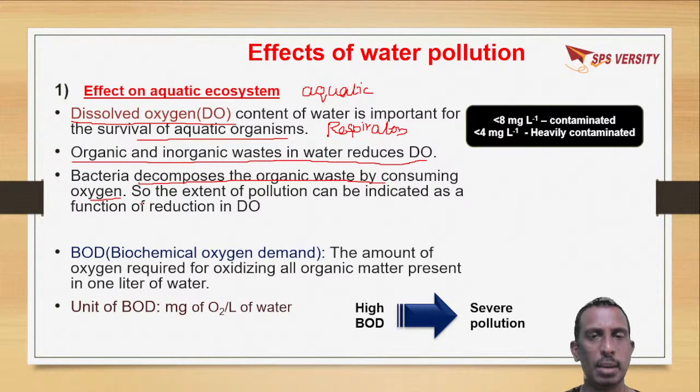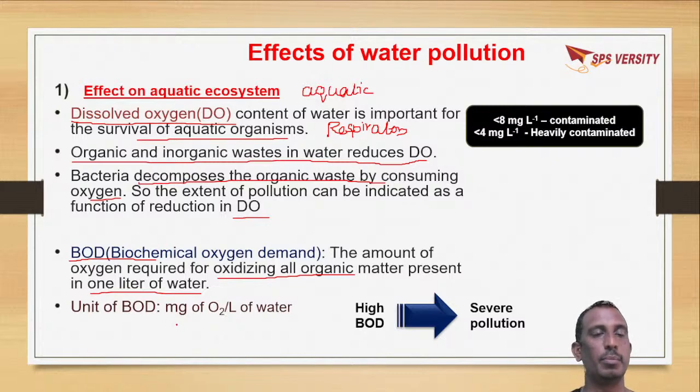Due to this, dissolved oxygen is reduced. For decomposing organic waste, microorganisms require oxygen, that is oxidation of organic matter. So here an aspect comes, biochemical oxygen demand. That means the amount of oxygen required for oxidizing organic matter present in 1 liter of water is called BOD.